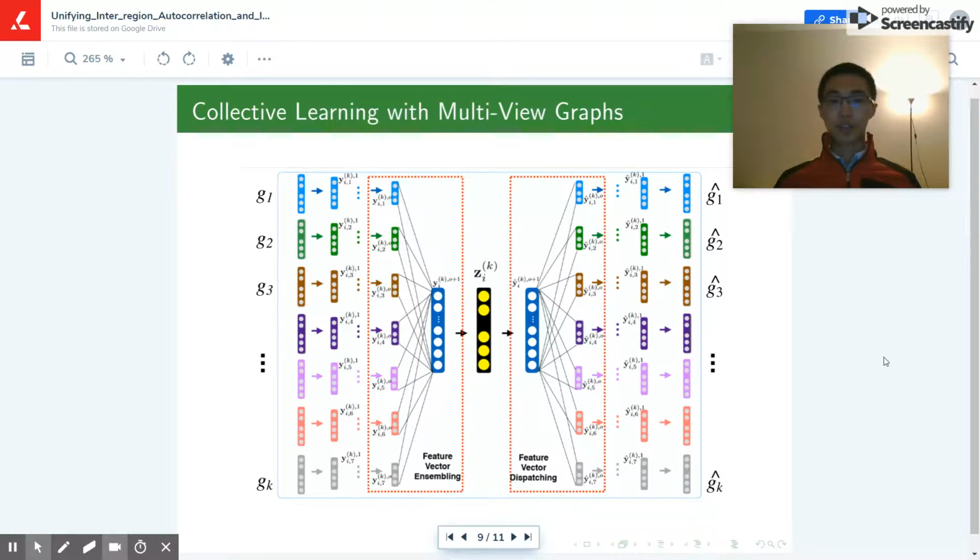Here's an illustration of the collective learning component in our framework. G1 to GK represent different views of graphs of regions. They each get projected into lower dimension embeddings first, and then they all get mapped together into one vector space, which is further reduced to the embedding space. And then the decoder decodes them back to the original graphs.